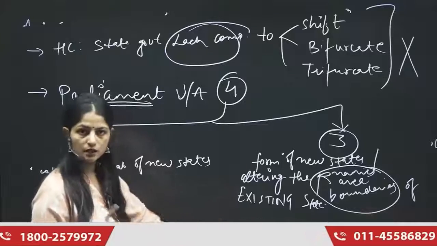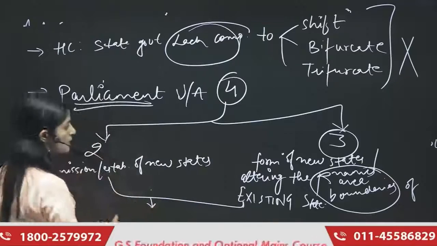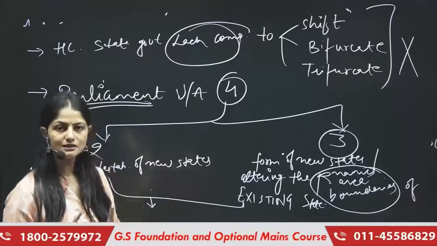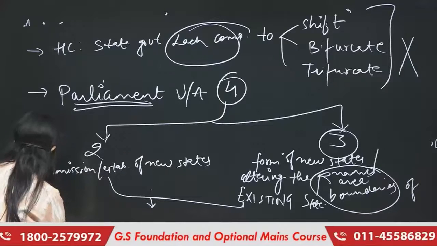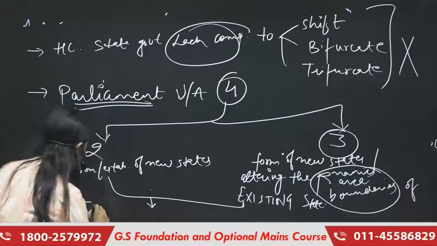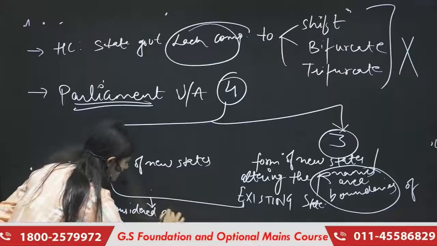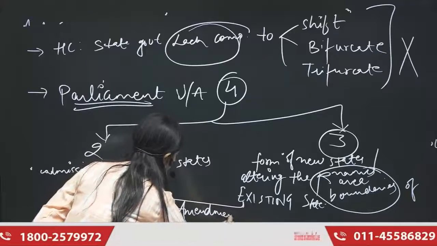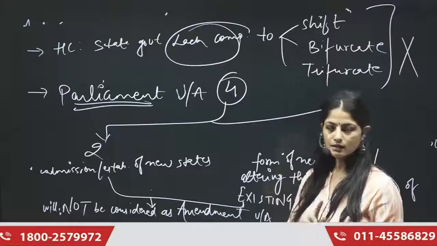Okay, 2 and 3 are understood. Now what is Article 4? Article 4 says that anything done under Article 2 or Article 3 will not, and this 'not' is very important here, be considered an amendment under Article 368. Which article deals with amendment? 368.